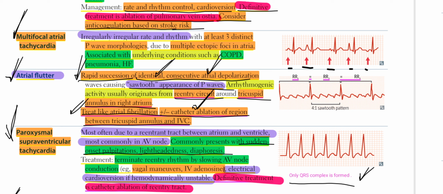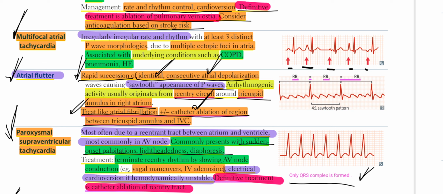This is important. Arrhythmogenic activity usually originates from a re-entry circuit. This is also important. Around the tricuspid annulus in the right atrium. Treat like atrial fibrillation plus or minus catheter ablation of the region between the tricuspid annulus and inferior vena cava.